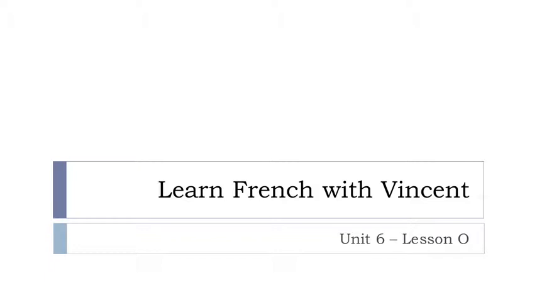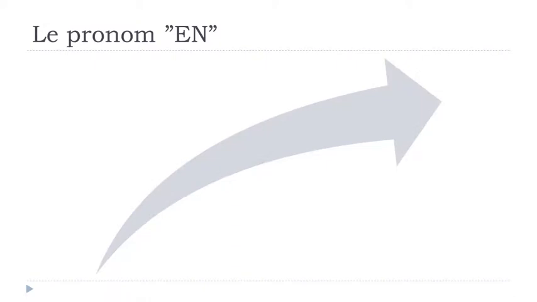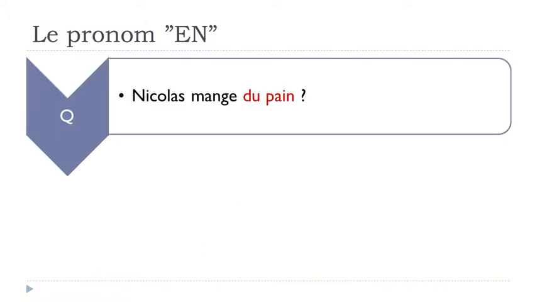And in this lesson we'll discover together le pronom complément en. So let's see now. We can use this pronom complément en whether with an article partitif, so this some concept, or it can be an article indéfini, a. In English, it would be un, une, or it can be in the negative form. So that's what we'll see, and we'll start first with l'article partitif. Okay, so let's see now how we can make it.